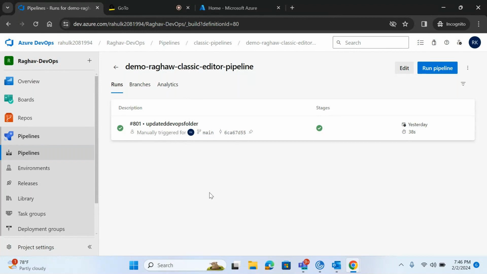Okay, so we need to download the code from a portal. Yeah, we need to download it from the repository. The reason behind this is, suppose you are running the pipeline, and at that same time someone goes and changes the code. Your pipeline will be impacted, right? Yes. So that is the reason we need to download it locally.